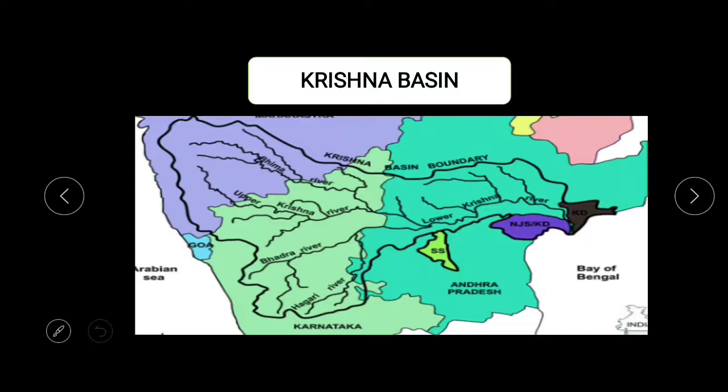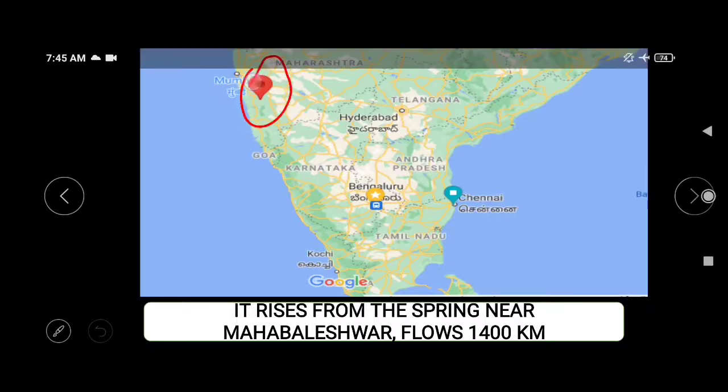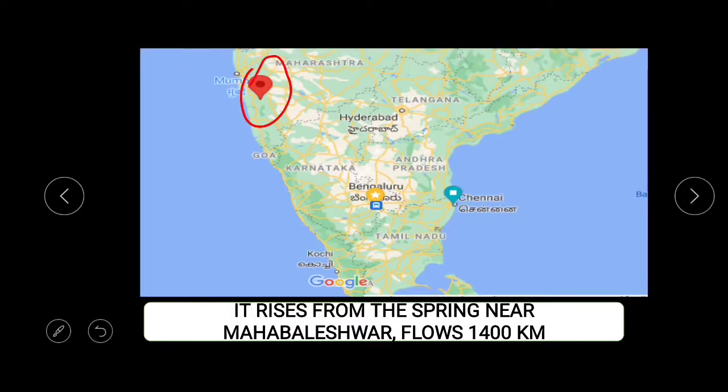Next, we have the river basin Krishna. The river Krishna also originates near a spring called Mahabaleshwar, in the region of Maharashtra.